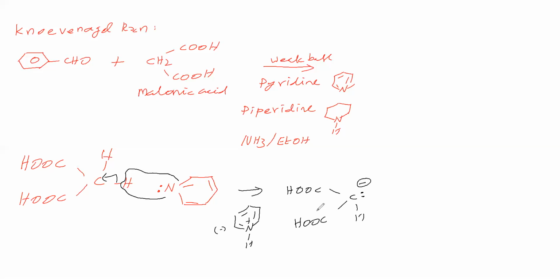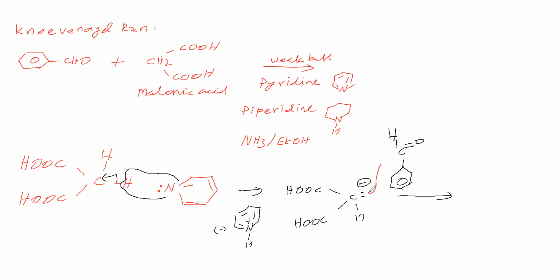This carbanion attacks the aldehyde or ketone, which should not have alpha hydrogen. Here we have taken an aldehyde.